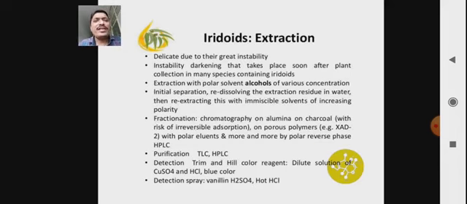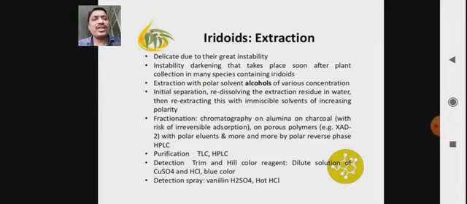What about the extraction of iridoids? Iridoids are delicate due to their great instability. Darkening takes place soon after plant collection in many species containing iridoids. Extraction is done with polar solvents like alcohols of different concentration. Initial separation, then redissolving the extraction residue in water and re-extracting this with immiscible solvents of increasing polarity.